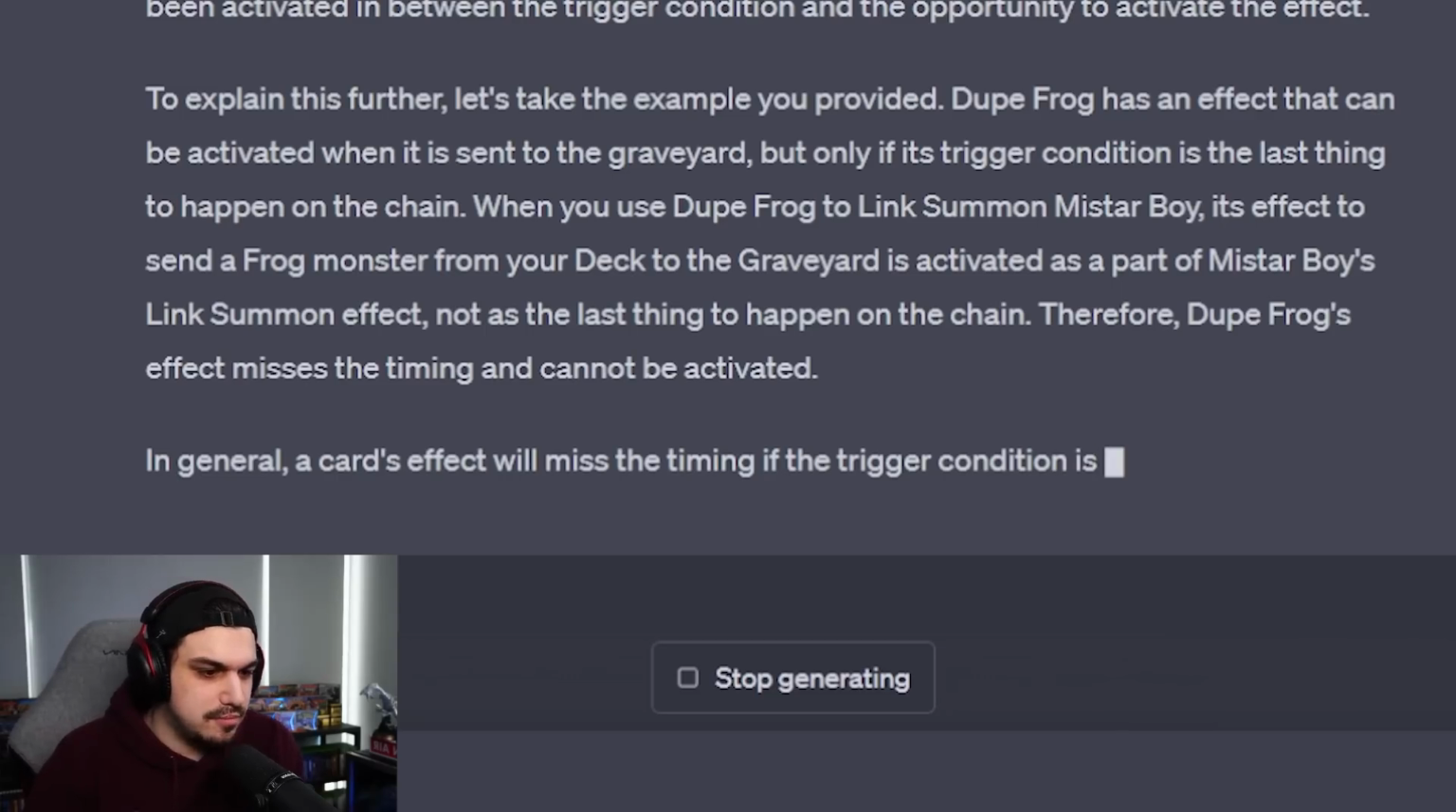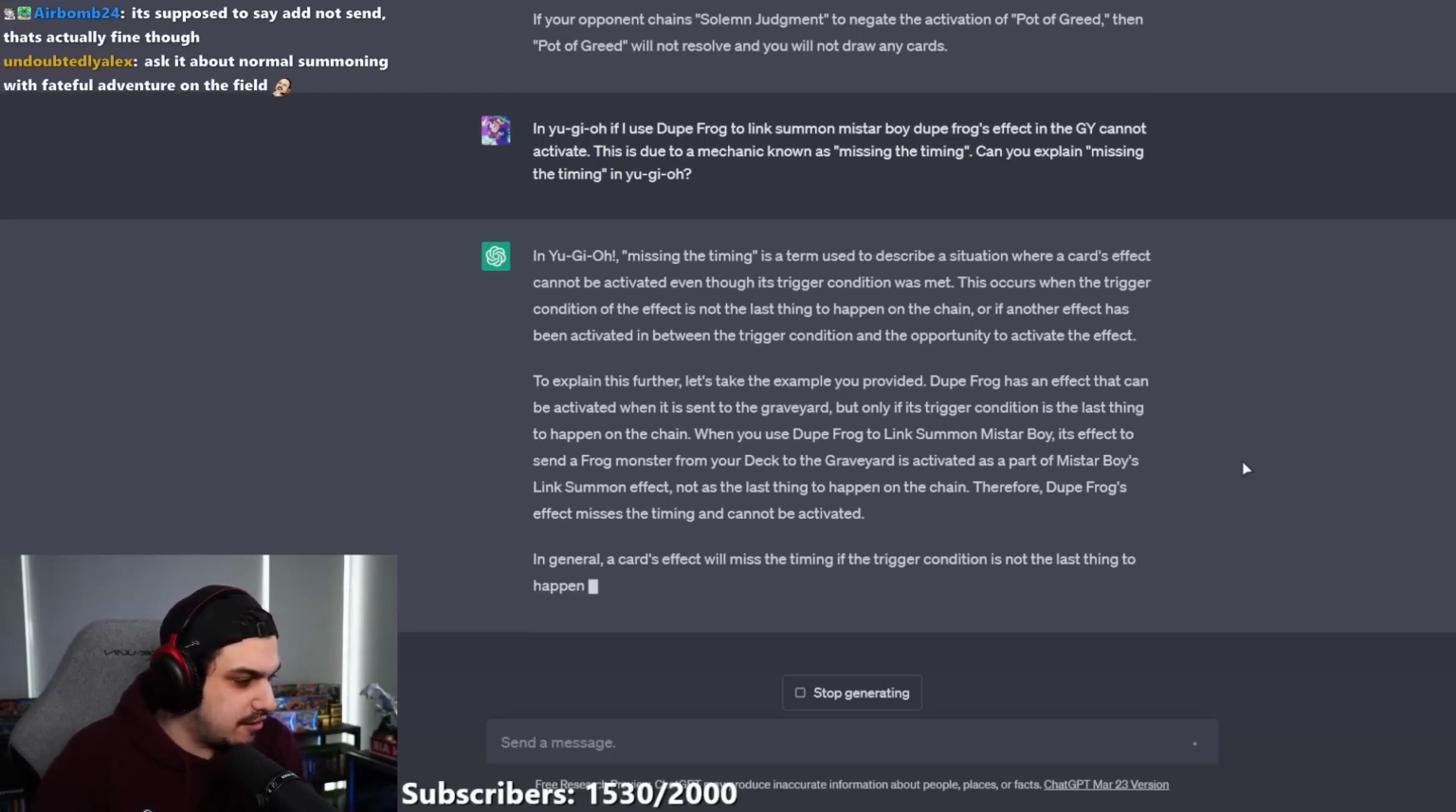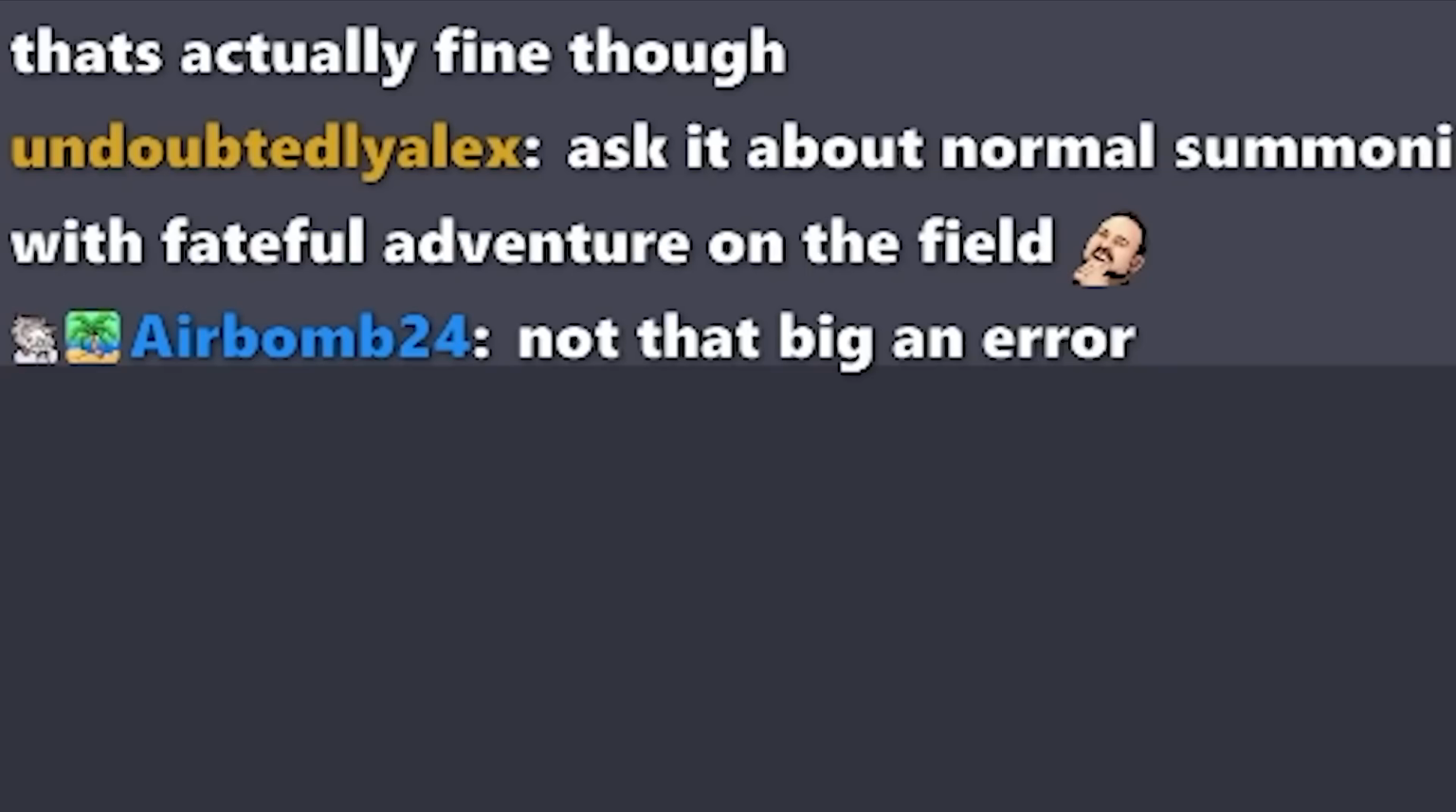A card's effect will miss timing if the trigger condition is not the last... Okay, so it's just repeating now. It's genuinely just repeating. Yeah, it's not that big an error. Like, it's comprehending what it's saying.